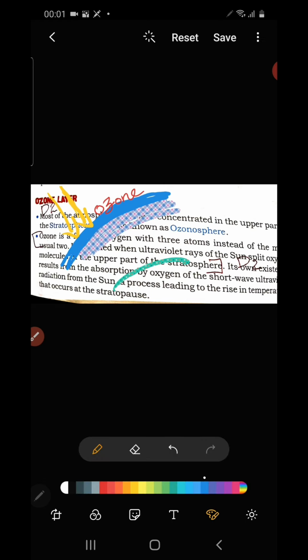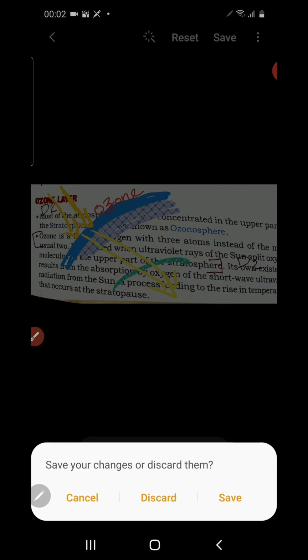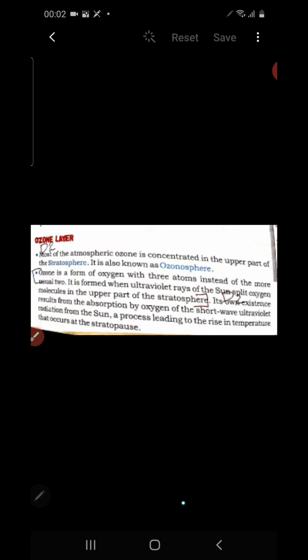It purifies the sun rays, or otherwise we can say it does the filtration work, and then allows the sun rays to reach the earth. So it is not harmful. Understood? This ozone layer is present in the stratosphere, the second layer of the earth's atmosphere. This stratosphere is also known as the ozonosphere.